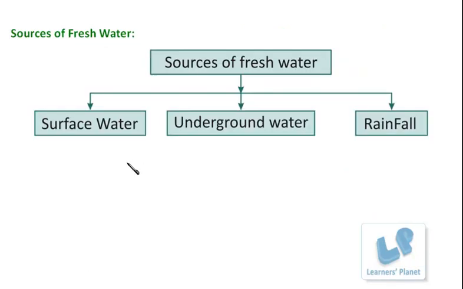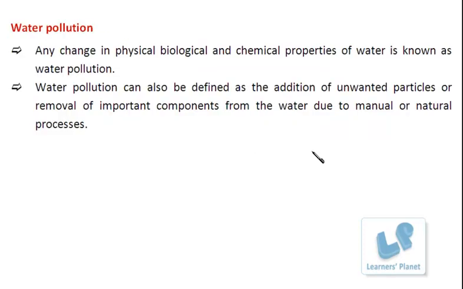In general, the sources of fresh water are surface water, right? Then the underground water and the rainfall. So altogether, the level of water in these sources should be maintained, and it is disturbed because of different natural processes or manual activities. So of course we should take care of our own activities so as to control the purity of the water. And when the purity is disturbed, it leads to water pollution.